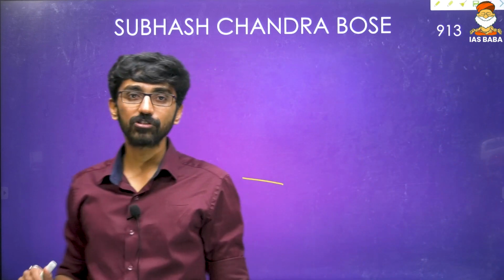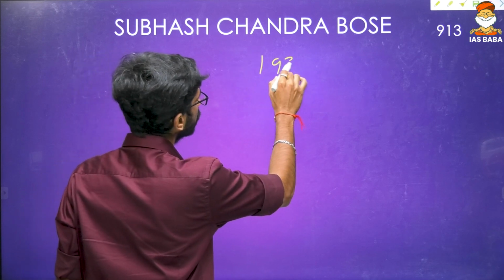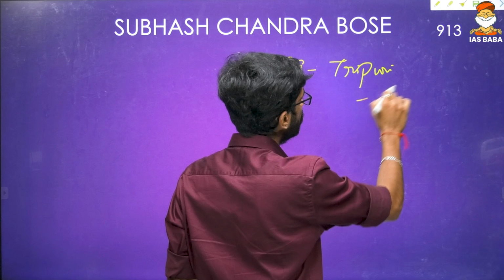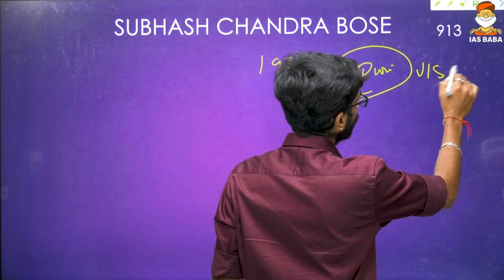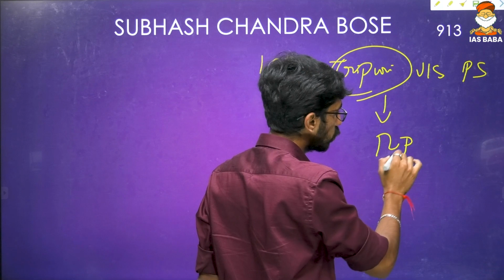And now if we talk about Subhash Chandra Bose. Last time we talked about Subhash Chandra Bose in the 1939 session, that is the Tripuri session. Some conflict happened with Pattabhi Sitaramayya. Subhash Chandra Bose resigned, then Rajendra Prasad took over.